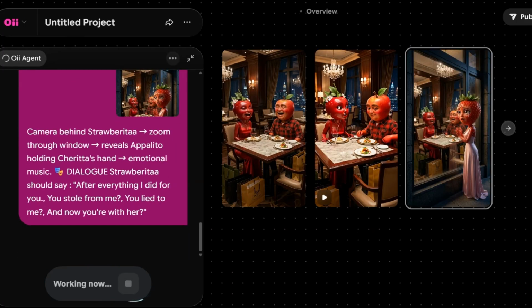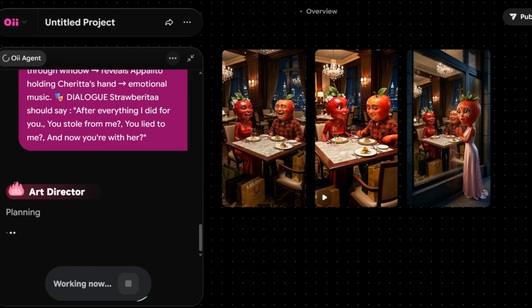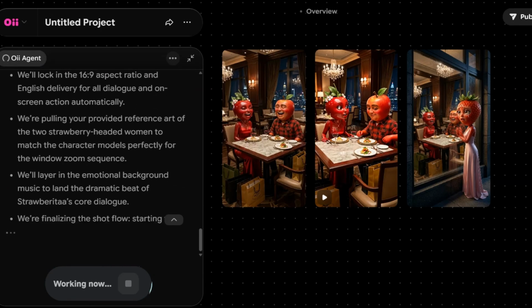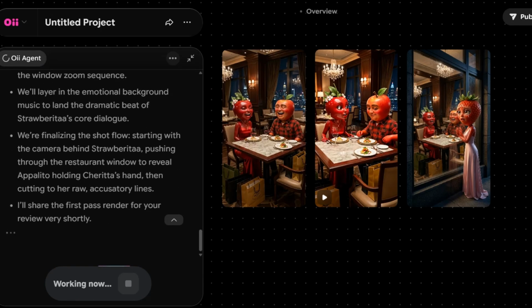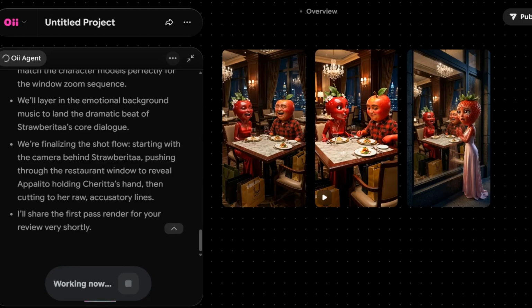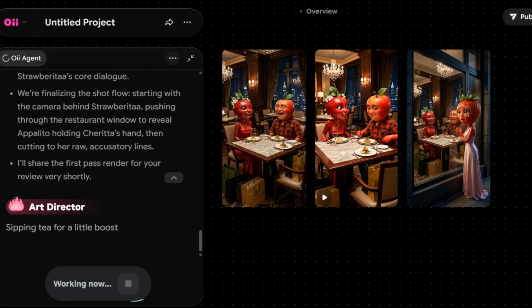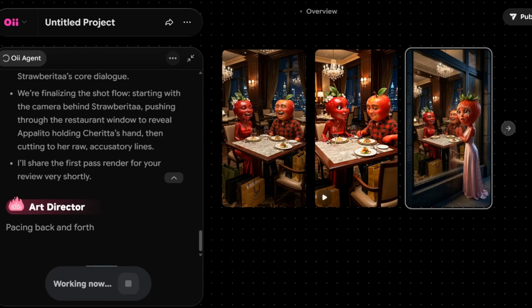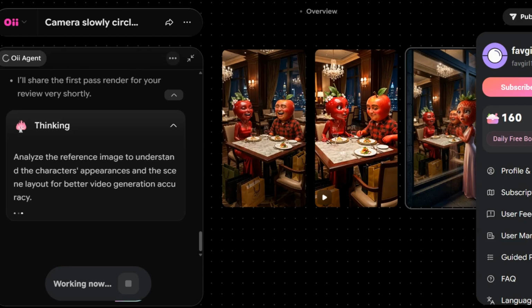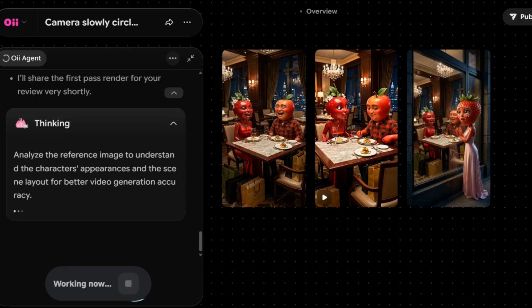So this is the next scene, and this is how you can build your storyline using the Grok 1.5 model. This is the latest model that Grok released. It's so good, it's so clear, it's so clean, and you'll be getting it free here. Every day you get 200 credits to use to create, and that 200 credits can generate you a number of videos. It's so good, guys.